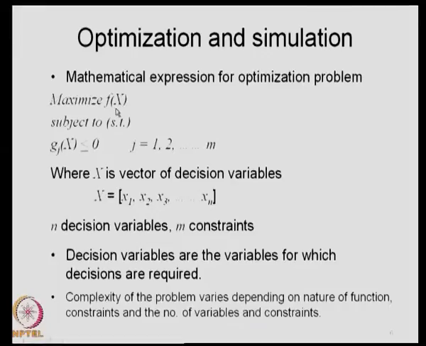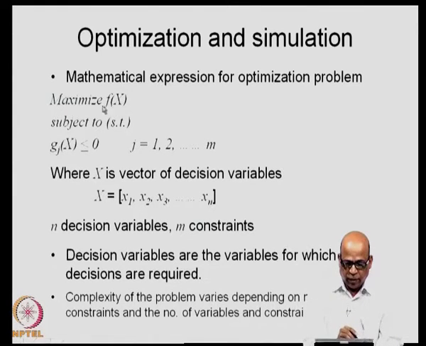So, in the optimization, let us have a look at it. We may say maximize f of x. Now, when I say maximize, you can also talk about a minimization problem. In this example, I am saying it is a maximization problem. So, maximize f of x subject to g j of x less than or equal to 0.